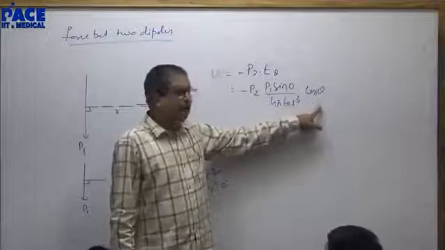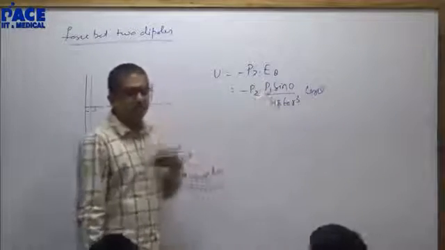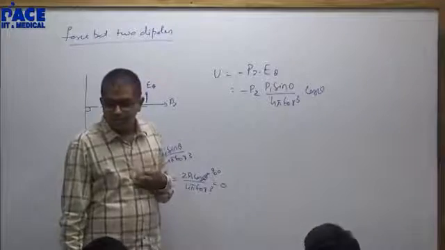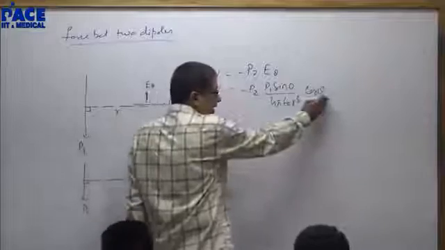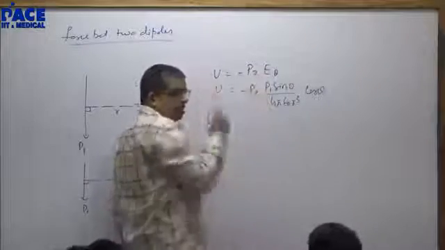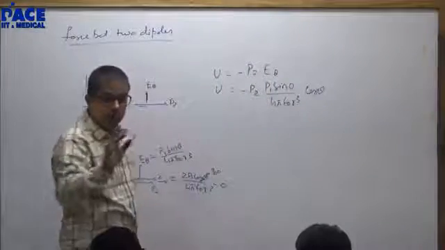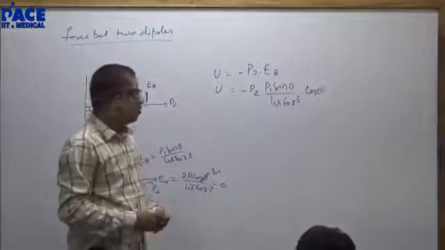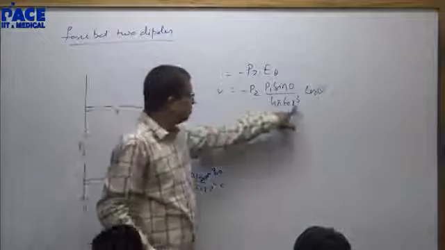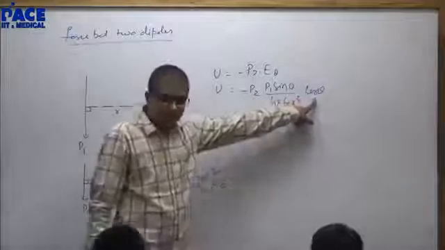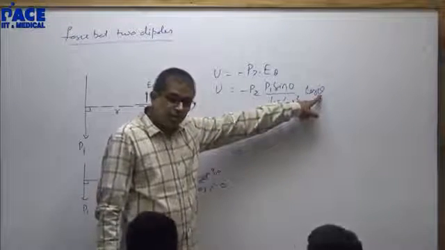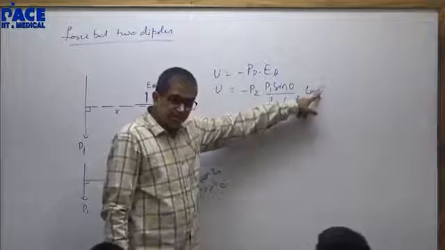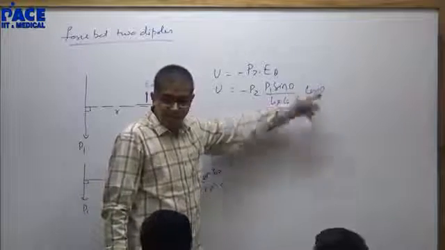Now here you have a problem. Theta I will have to substitute as 90. Don't substitute theta 90. Differentiate this and then substitute. But there is a problem. Now you will have a confusion. Should I differentiate with respect to r or with respect to theta? If I differentiate with respect to r, theta will remain cos theta as it is. Whereas if I substitute theta equal to 90, I am suicidal.